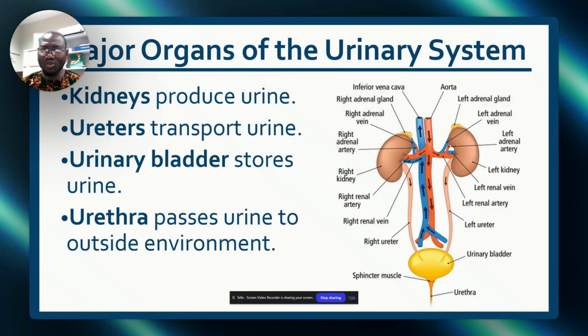Now, the urinary system: we have the kidneys, the ureters, the urinary bladder, and the urethra. What you need to understand is the difference between the ureter and the urethra. Very, very important. This is the ureter. If you look at this, you see the ureter. The ureter picks up urine from the kidney, where it's produced, down to the bladder, where it is stored. Then the urethra brings it out, either through the female or the male genital tract.